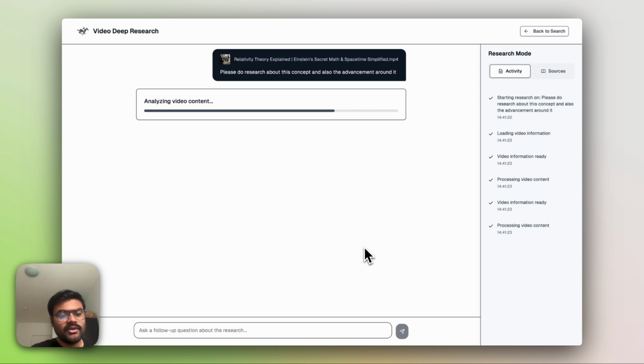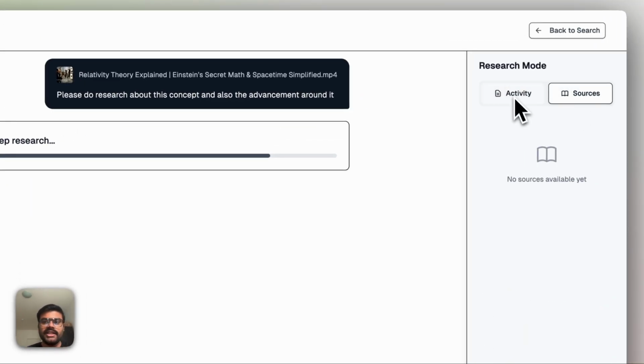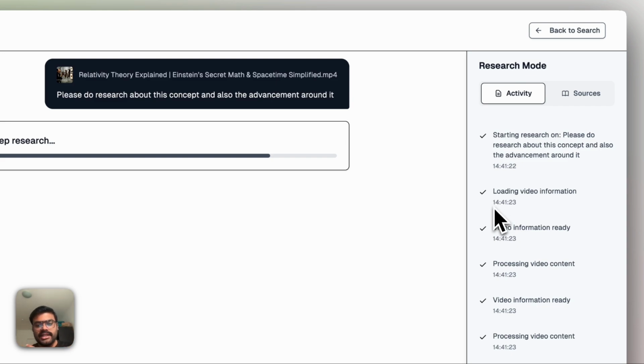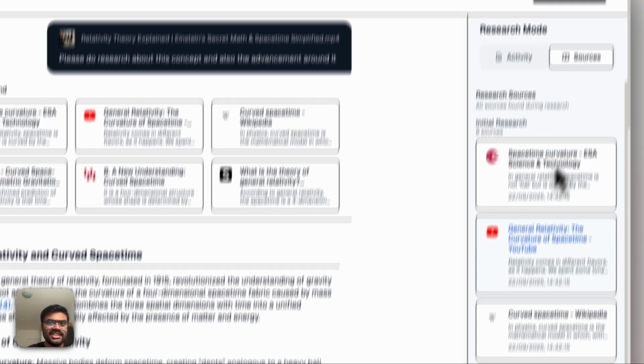So here we are doing a video understanding analysis, and as soon as the analysis has been completed, we'll move forward towards the deep research. In deep research, the model used here is Sonar, by Perplexity, and you can see and track the activities around it. As soon as the video analysis is completed, the deep research analysis starts, and the major purpose here is to get the sources. The sources are not available yet, but as soon as the deep research gets over, you can see the sources are there.